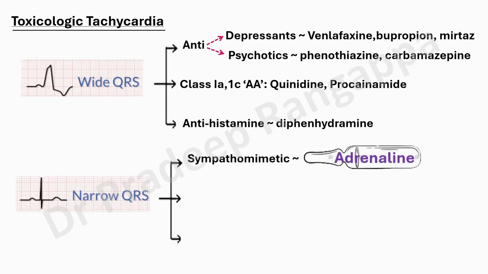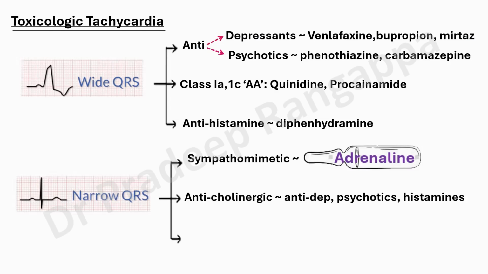Narrow QRS typically happens with adrenaline or sympathomimetic drugs, typically adrenaline, or anticholinergics like antidepressants, antipsychotics, antihistamines. They also can come with narrow QRS, a sort of tachycardia, or cocaine toxicity. So these are the ones which cause tachycardia and narrow QRS.